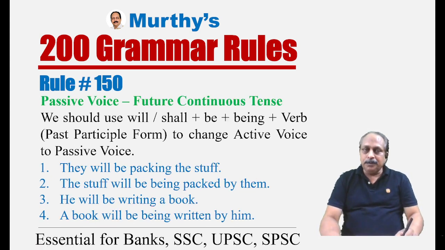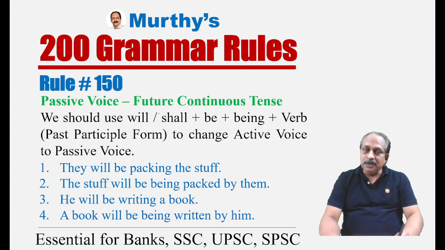Rule number 150. This goes with future continuous tense. We should use will or shall be plus being plus verb past participle form to change active voice to passive voice. Some grammarians say we cannot change future continuous to passive voice, but in standard British English, we can.